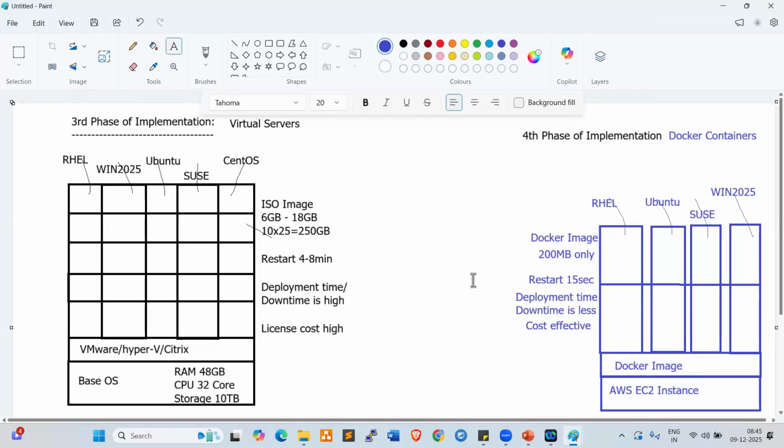Currently every project team is migrating their applications to Docker containers to reduce the costing and the time. Clients always look for cost saving and time saving. That is why they are migrating their applications from physical servers or virtual servers to cloud environments and Docker infrastructure. Once you deploy the applications on the Docker environment, there is no downtime and no extra costing. That is why every client is migrating their applications to Docker containers.